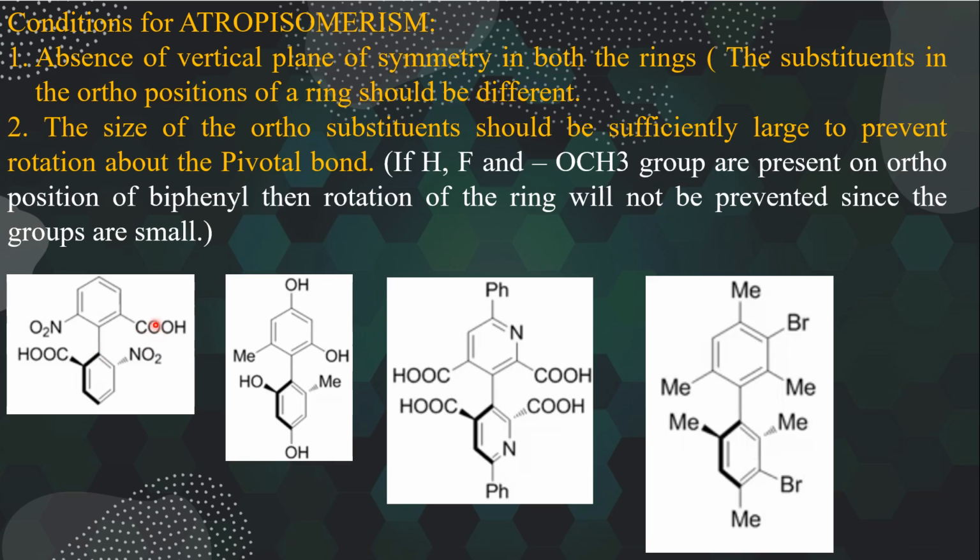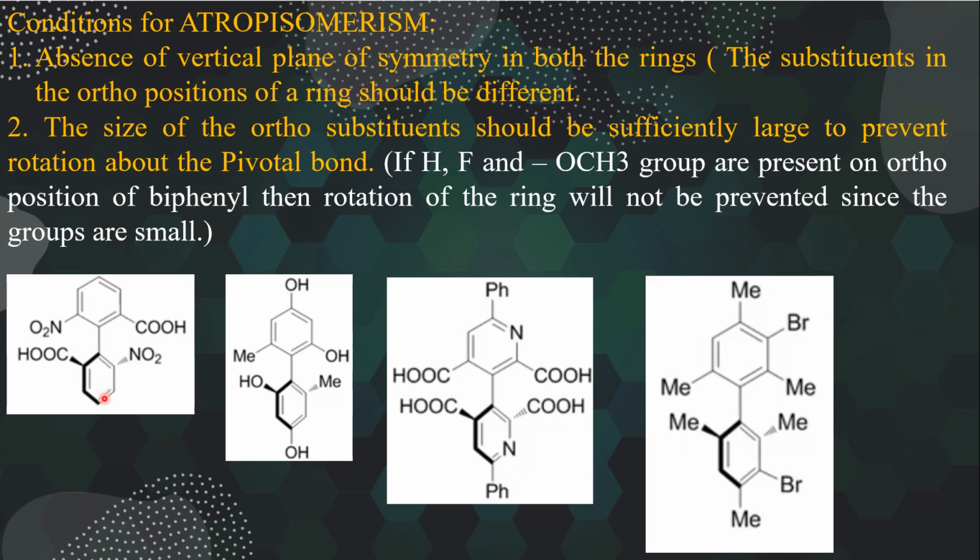Suppose you have a hydrogen or fluorine or a methoxy group in the ortho position, then due to the smaller size of the groups, free rotation will take place and the biphenyl cannot be chiral. If you look at this biphenyl, there are two bulky groups in the ortho position which will prevent the rotation about this pivotal bond.